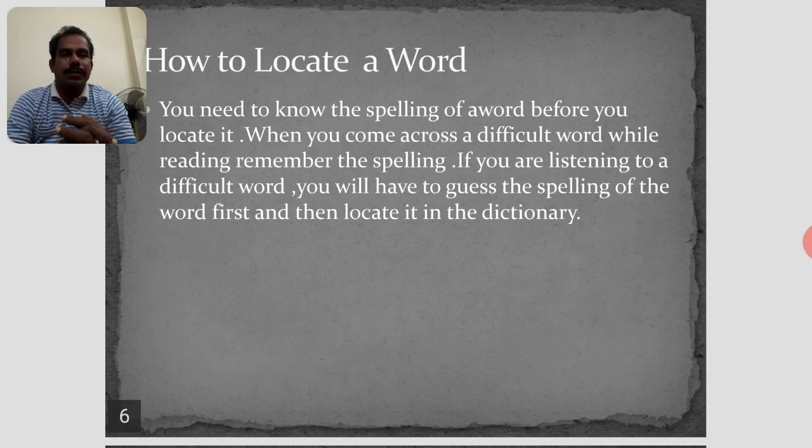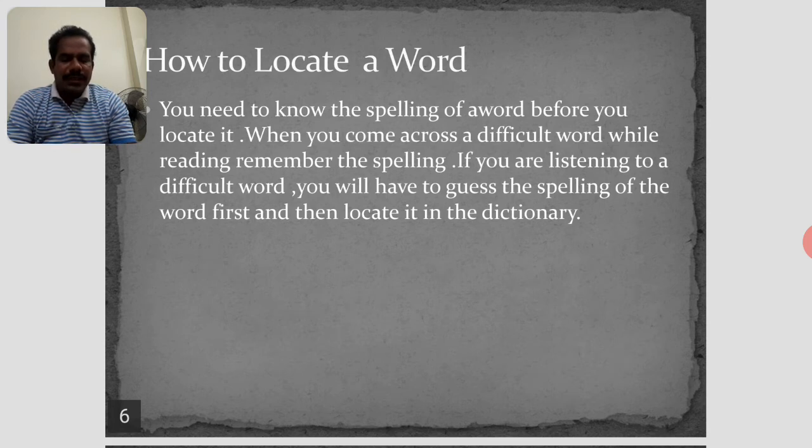If you are learning a difficult word, you will have to guess the meaning of the word, and the spelling also, first, and then locate it in the dictionary. You have to assume the spelling of the word while you are going to locate it.